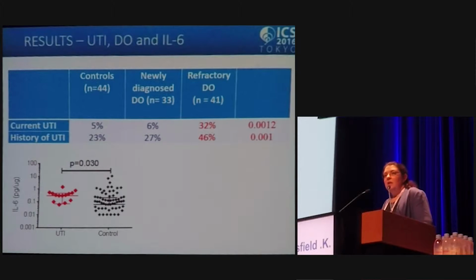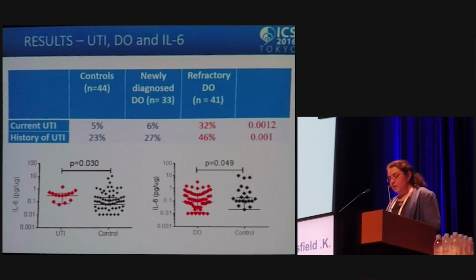One of the results that we used as a positive control was that the interleukin 6 levels were elevated in UTI, because this has been shown previously in the literature. And when we went on to look at the DO patients, we also found that the interleukin 6 concentrations were elevated in DO patients overall compared to the controls.